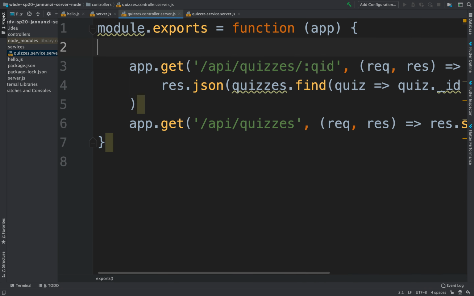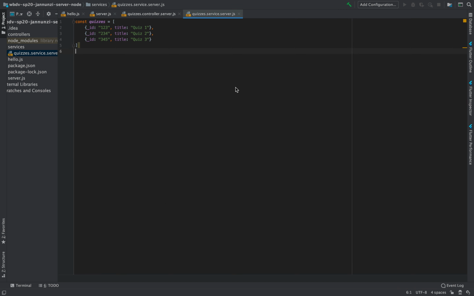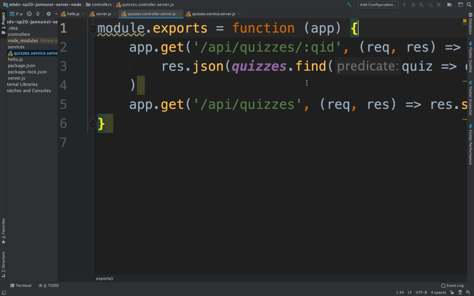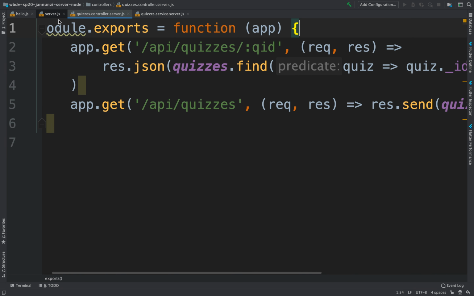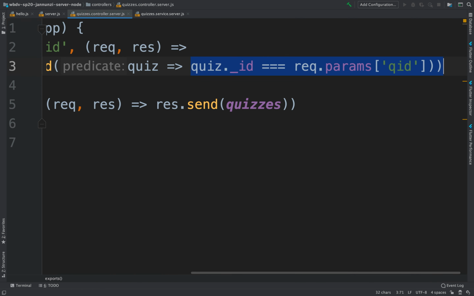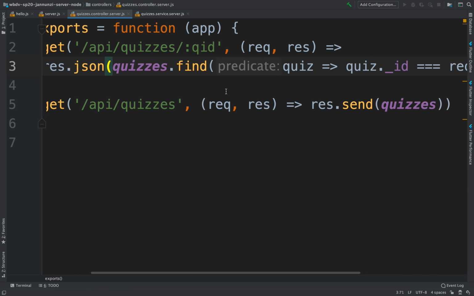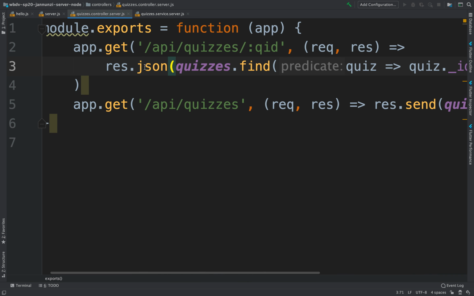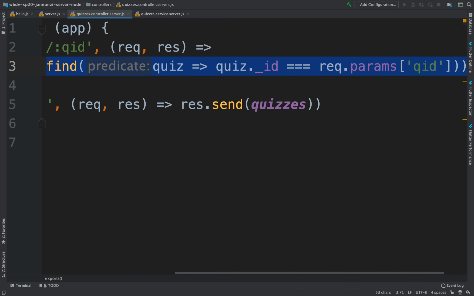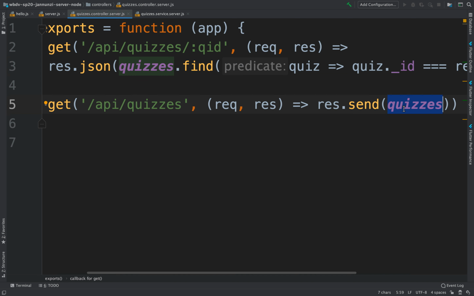Okay, so in here, we're going to move this array. Let's move this out of the way here, and let's put it in there. There's our quizzes. We're going to encode the logic of retrieving the particular quizzes, all that information, in the services. So this might be encapsulated in a function such as find a quiz by ID, for instance, or this could be just return to me all the quizzes.